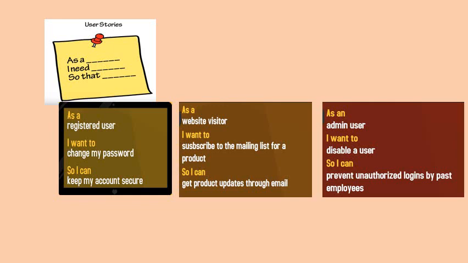So how will we get the requirements, how will we get the information from the user? We get the information from the user in the form of user stories. User stories, as you can see, we generally write in this format: I need this so that this can be done.